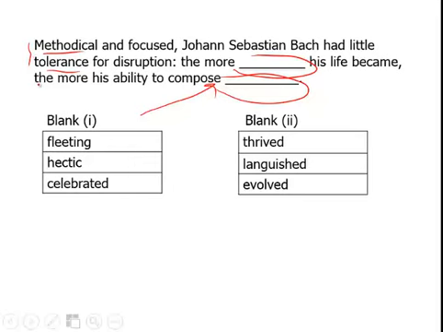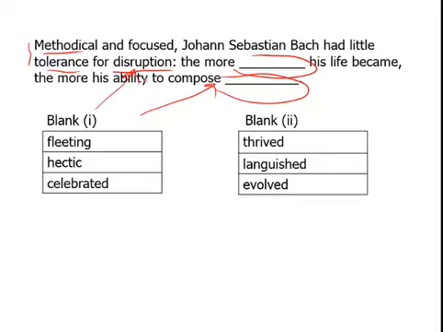Methodical and focused, Bach had little tolerance for disruption. He did not like disruption. The more blank his life became, the more his ability to compose blanked. So we've identified the keyword, but now let's look at the relationship between the blanks. The more unpredictable his life became, the more his ability to compose diminished.